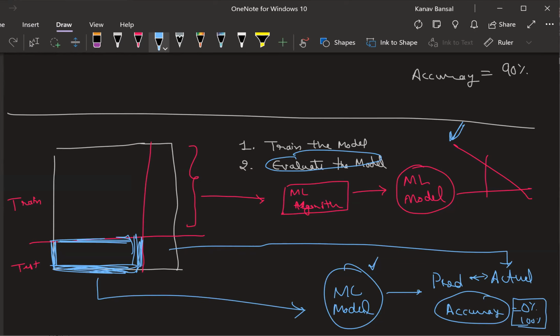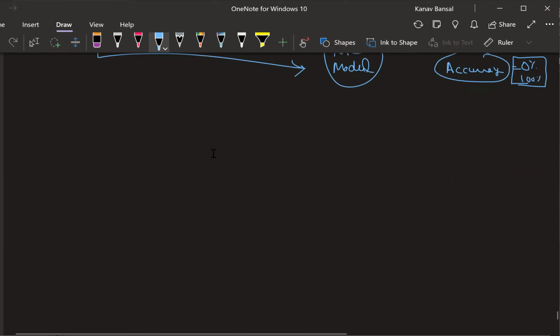Yes, test data should be within the data set. So the data will be given to you. It can be the case that you will be given the train data and test data separately. It can also happen that train and test data will be given to you separately. That also happens in the industry. Is this making sense?